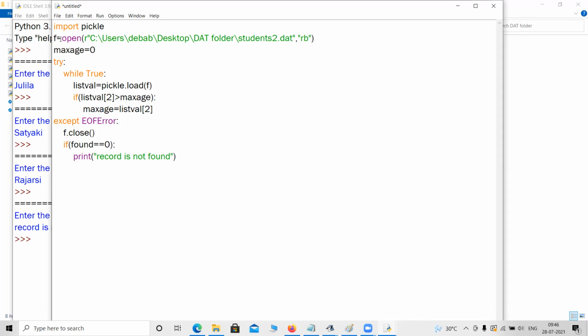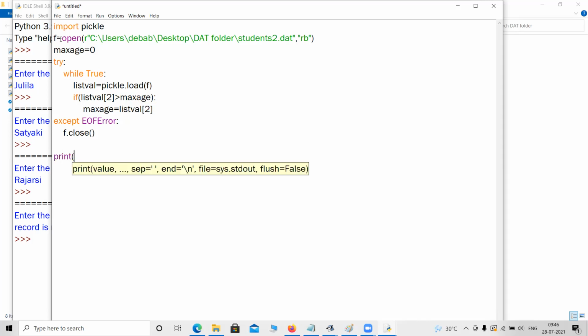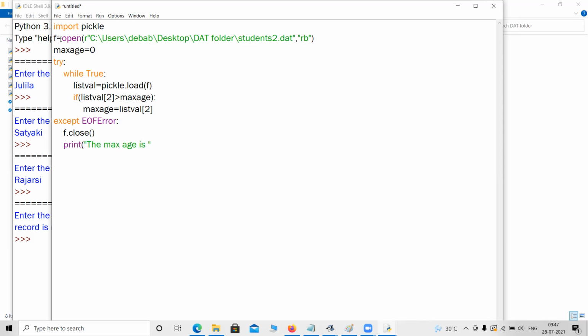So I think these are not needed anymore. So after all this try and except, I can just simply print the maximum age. Even we can write the same here inside the except, because somewhere the file will end and it will give some error. So I can write the max age is.